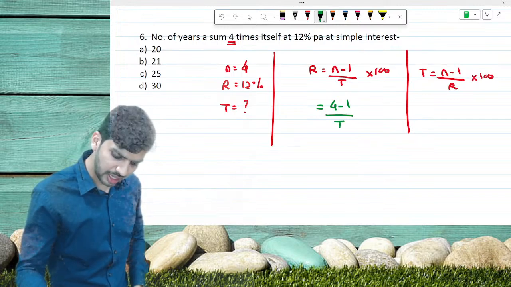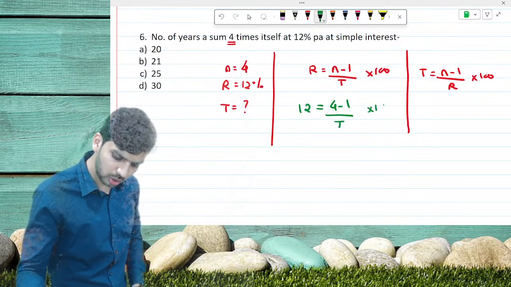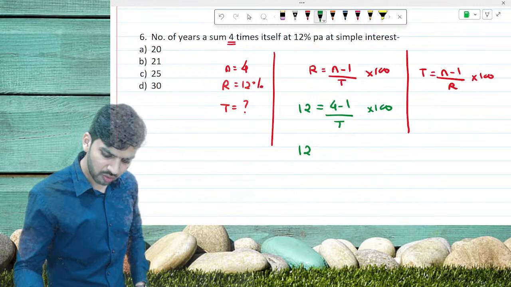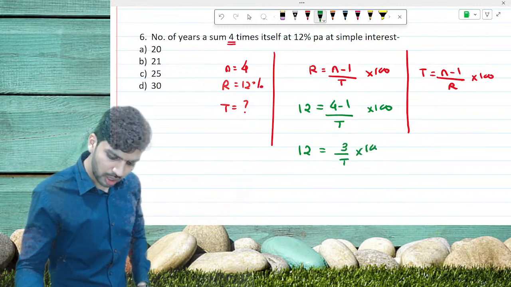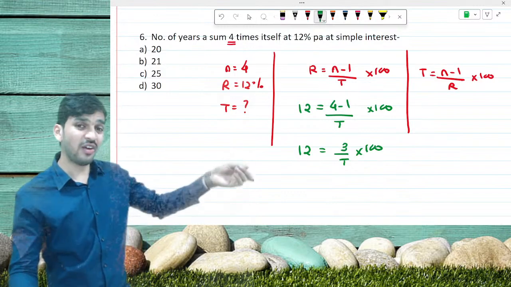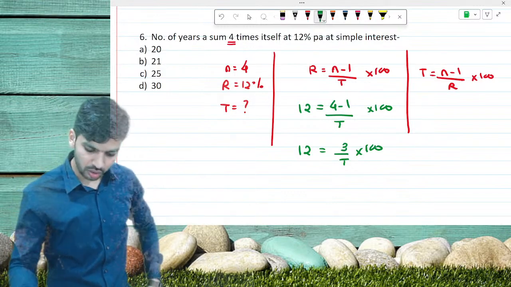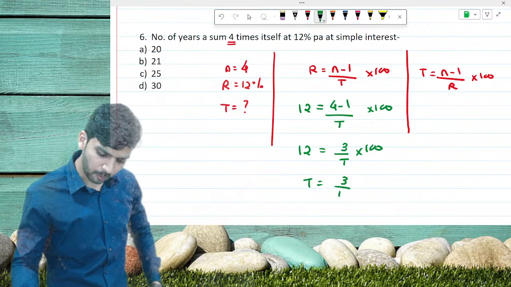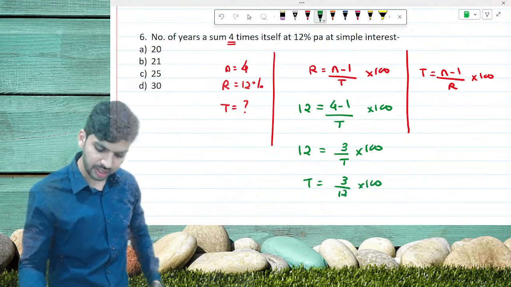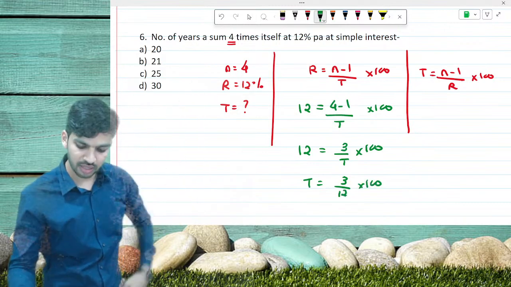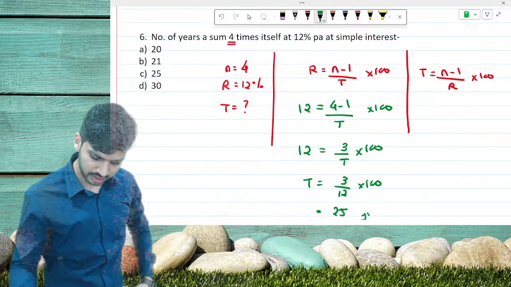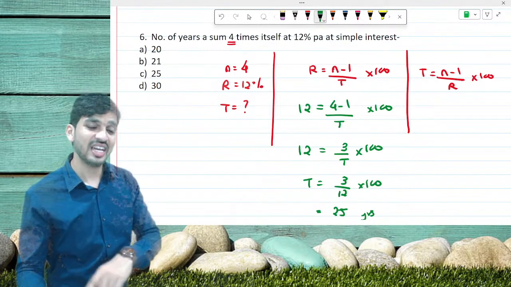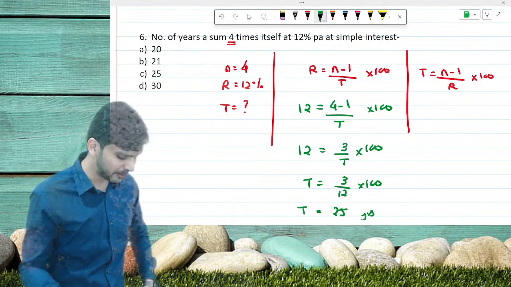So 12 is equal to 4 minus 1 upon T into 100, which is 12 is equal to 3 upon T into 100. Let's shuffle T and 12. So T is equal to 3 upon 12 into 100. 3 ones are 3, 3 fours are 12, 100 divided by 4 is equal to 25 years. Do not write down percentage. It is years because it is T.